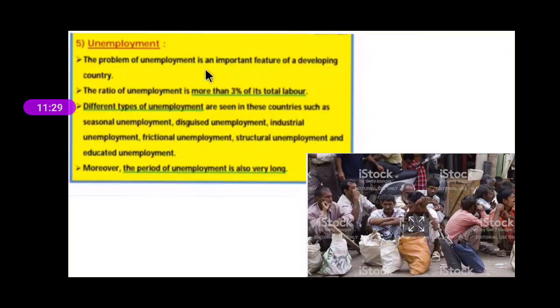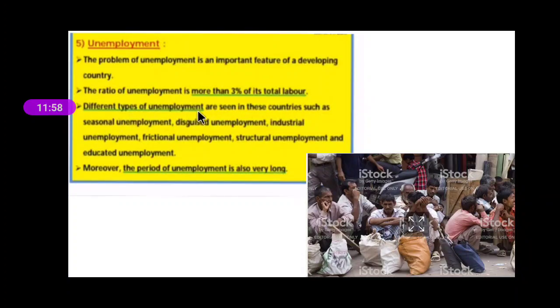Number 5, unemployment. The problem of unemployment is an important feature of a developing country. If we are counting the features, unemployment is also the biggest problem in developing countries. The ratio of unemployment is more than 3% of the total labor.